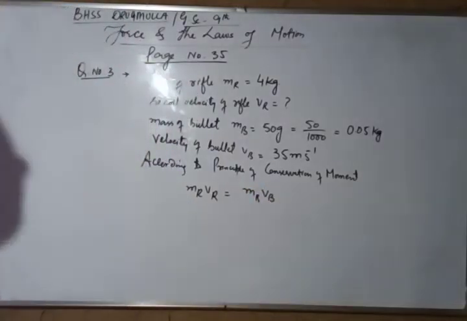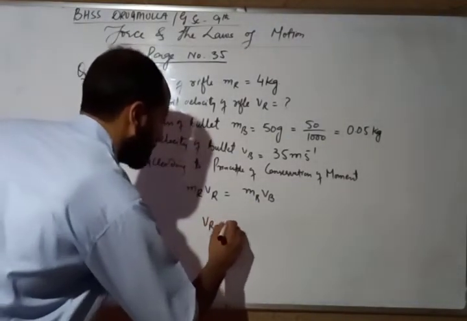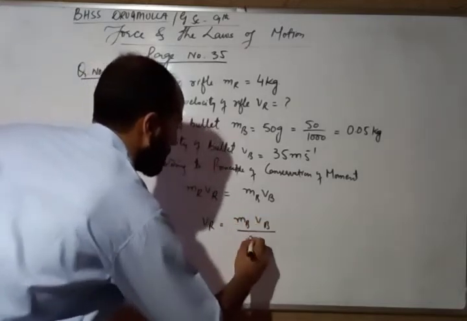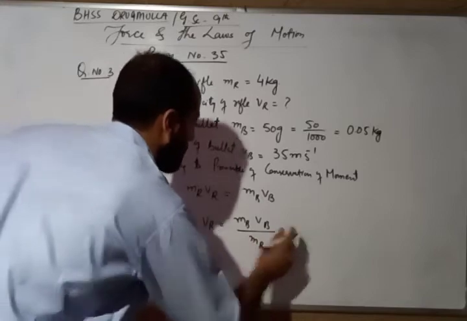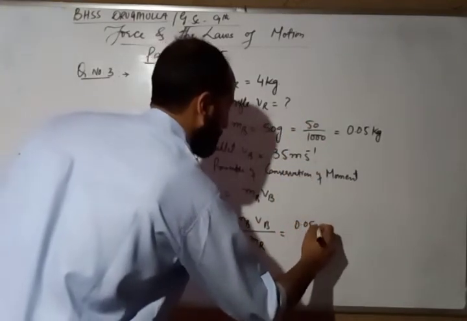इस क्वेश्चन को हम एक दूसरे तरीके से भी कर सकते हैं, वो ज़्यादा लेंथी हो जाएगा. ये तरीका आसान है समझने के लिए. MRVR is equal to MBVB. We have to calculate this VR. It is equal to MBVB divided by mass of rifle. Mass of bullet, it is 0.05 kilogram.